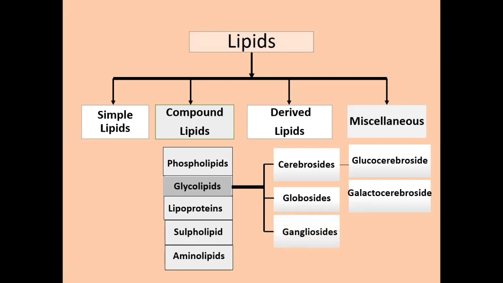Gangliosides are predominantly found in ganglions and are the most complex form of glycosphingolipids. They are derivatives of cerebrosides and contain one or more molecules of N-acetyl neuraminic acid, which is also known as NANA or sialic acid. The most important is the sialic acid.